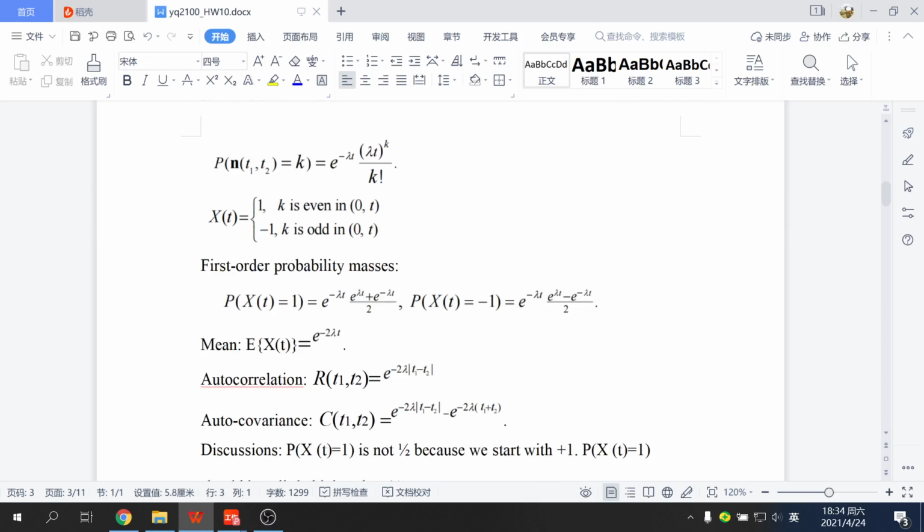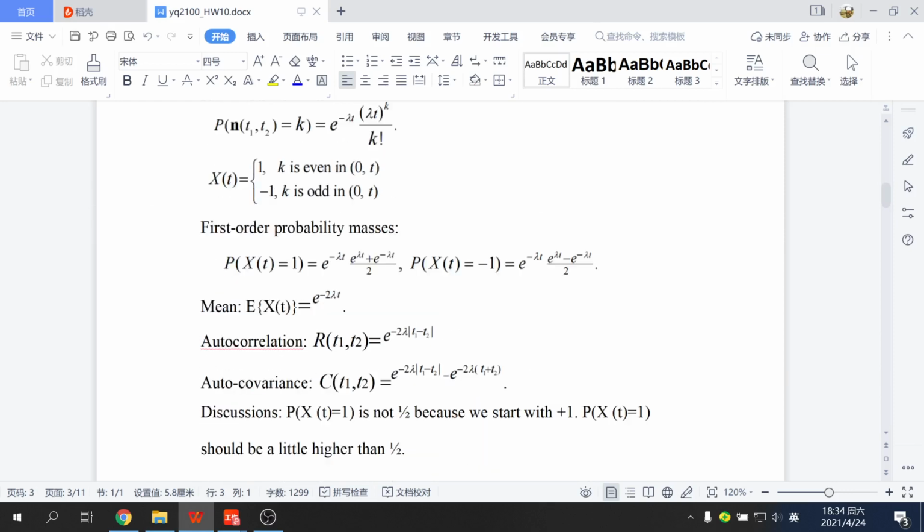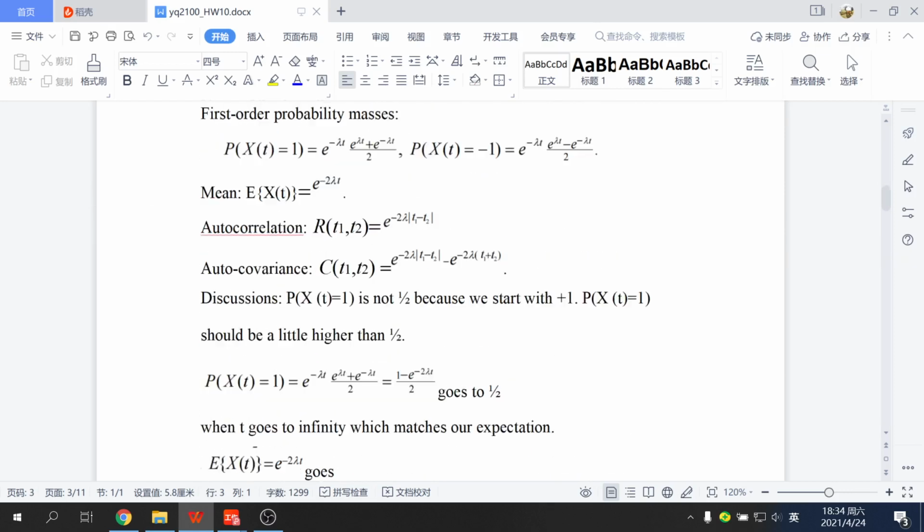And this is the mean value, autocorrelation, and autocovariance. And why is this P(X(t)=1) not 1/2? It's because we defined P(X(t)=1) at the start. It's not -1, we define it. So this is why it is called semi-random.